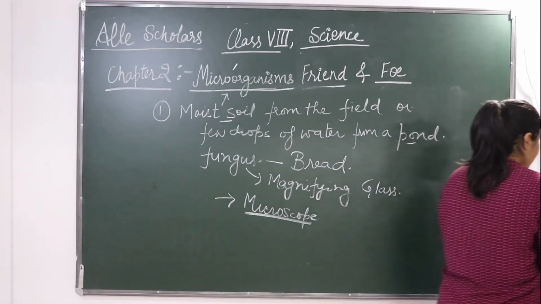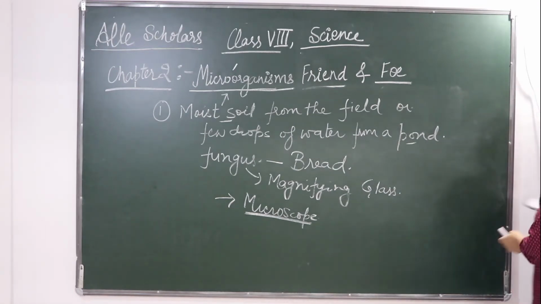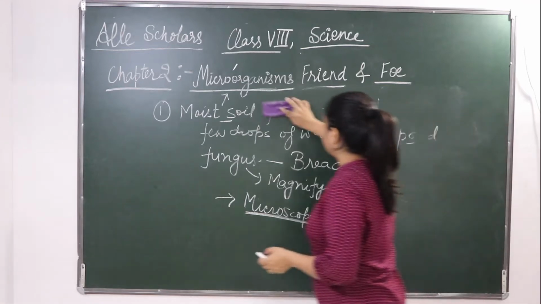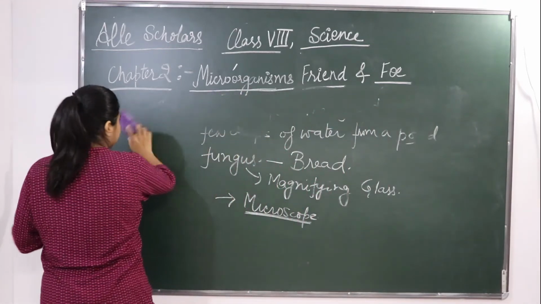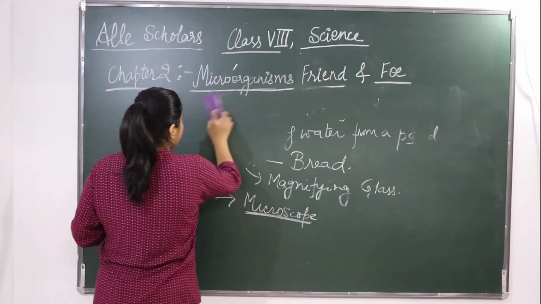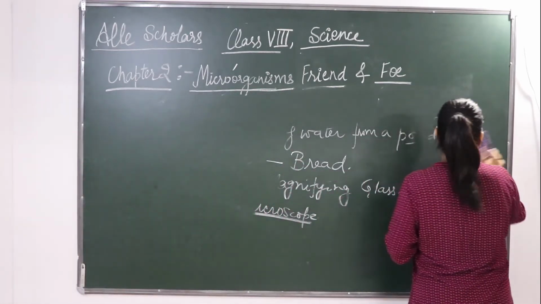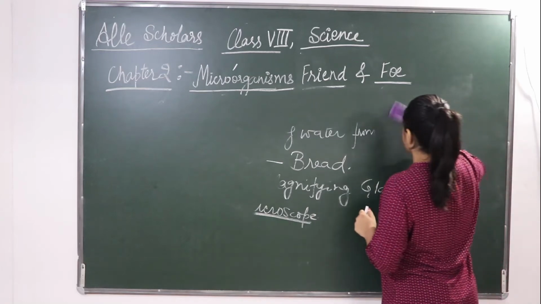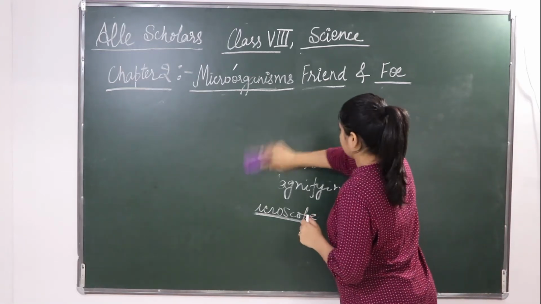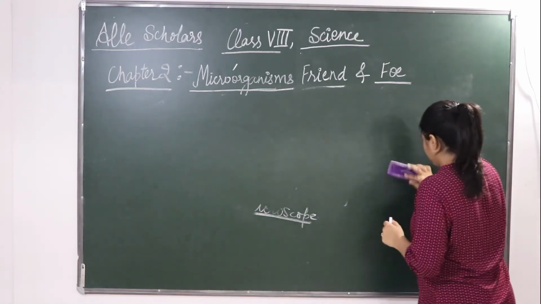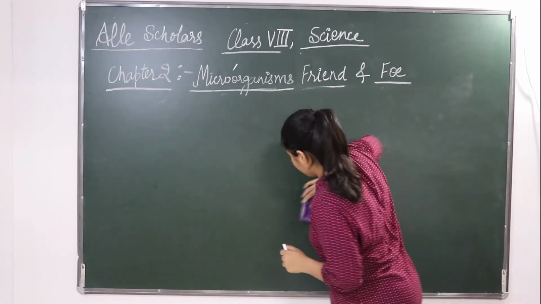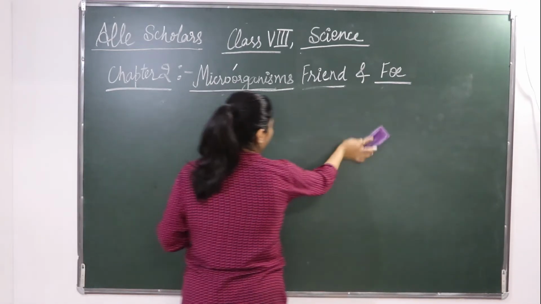Now I shall tell you the classification of microorganisms. What are the types of microorganisms and how can they be classified? So let's see the classification of microorganisms.